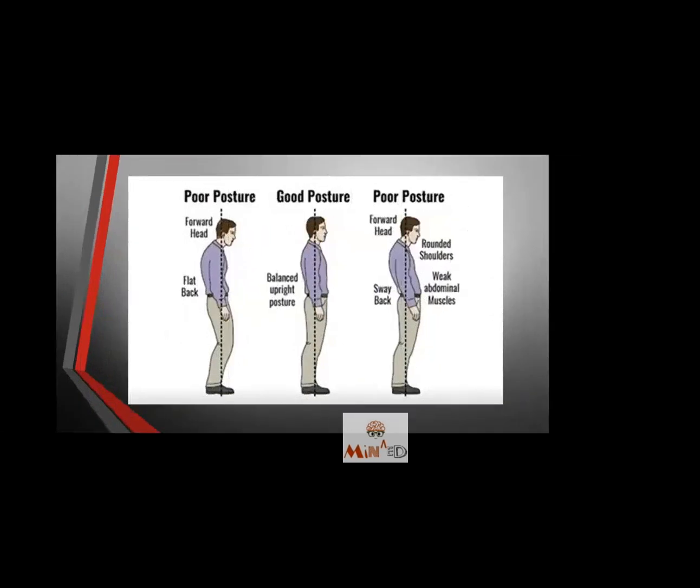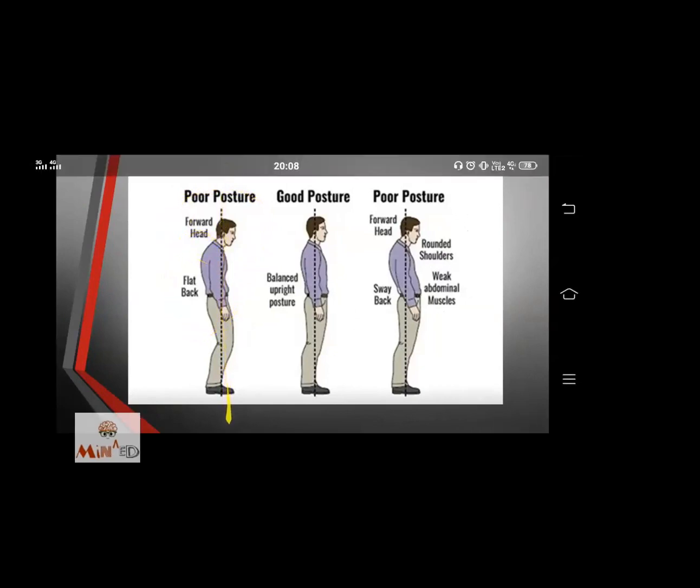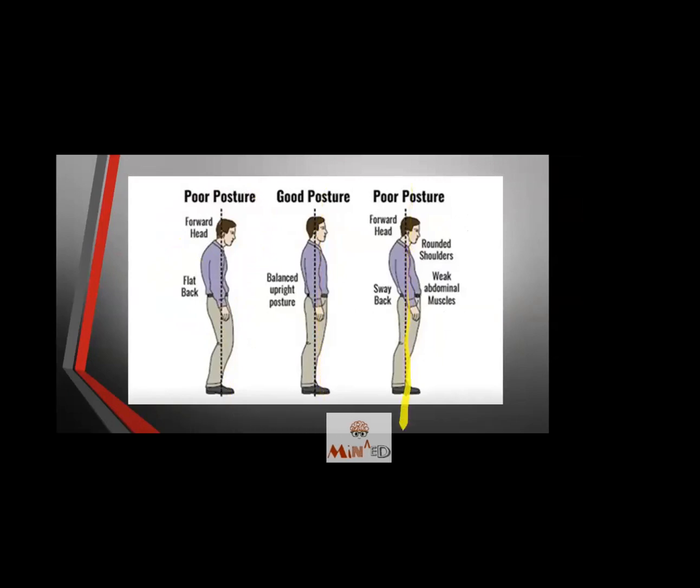Here we are seeing a figure, the poor posture, the good posture, and again the poor posture. Here there is a forward head. Now there is a flat back. This is a plumb line that goes directly midline to the body according to the weight distribution. This is the good posture. If we see the plumb line, both the sides are equally distributed and the whole weight is distributed on the back side and on the front side. With this, it was all more on the back side, only there was a forward head.